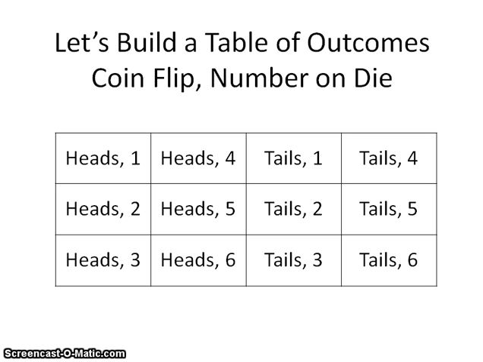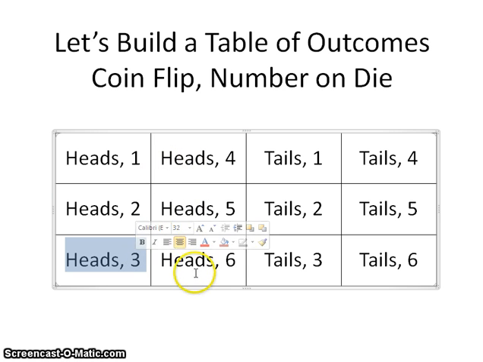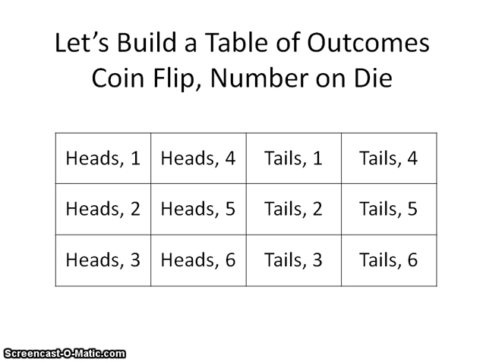We have the coin flip, then we have a comma, and then we have the number that we could roll on a die after. So for example, right here, heads and rolling a 1 on a die, heads 2 on a die, heads 3 on a die, 4, 5, 6, and then we have tails with 1, 2, 3, 4, 5, and 6 as well. So what we need to do is we're just going to color code them so we can see what they look like, and we're going to see which ones are our possible table of winning outcomes.